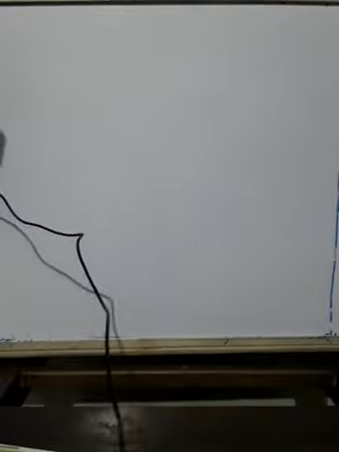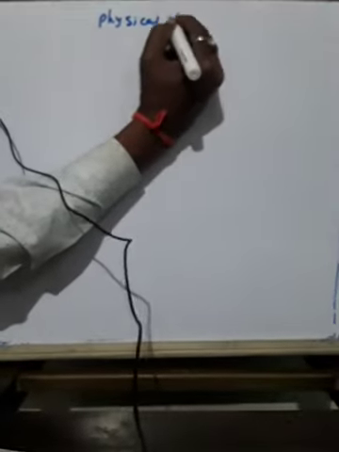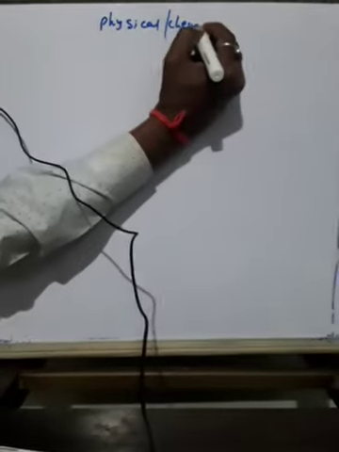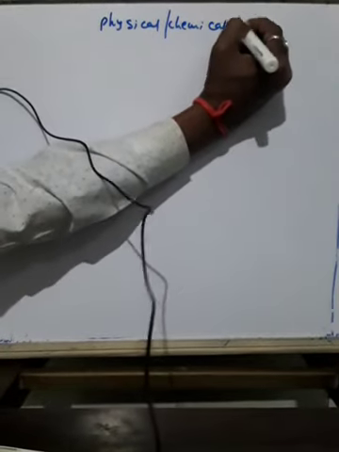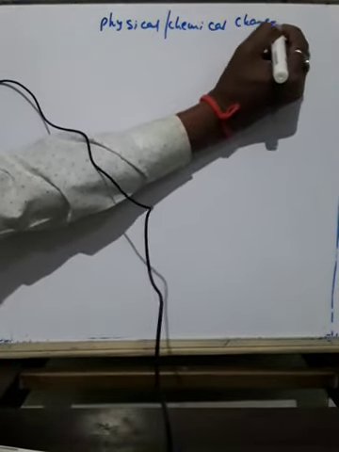See, generally, what is a physical property? The properties such as shape, size, and color of the substance. It's about physical and chemical changes. The chapter name is chemical changes.